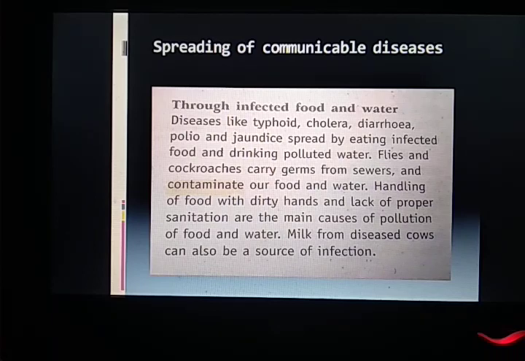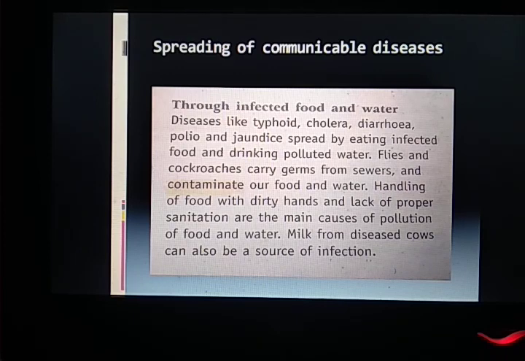Next is through infected food and water. Yes, students, if food is infected, meaning contaminated, it is spoiled. If germs are present in food, especially in open food, then if such food and water containing germs is consumed by any healthy person, that person will also suffer from that particular disease.